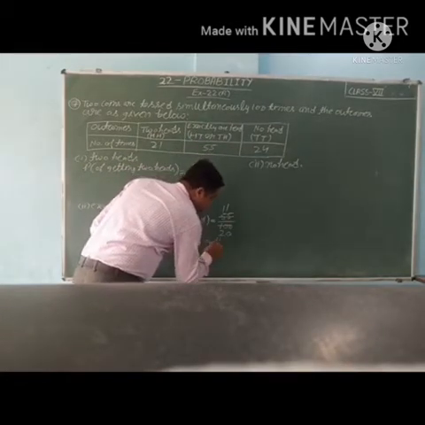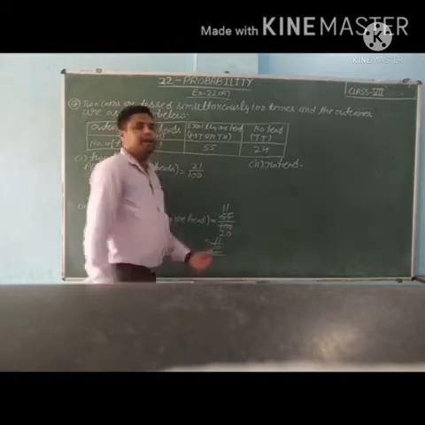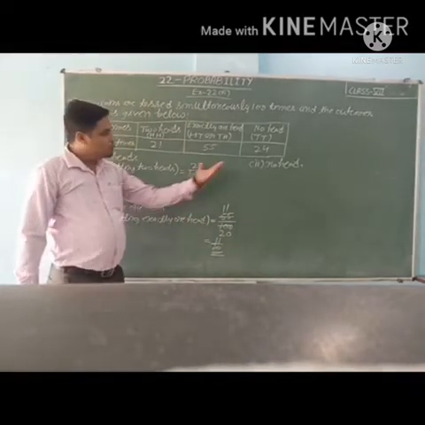So 11 upon 20 is the probability of getting exactly 1 head.